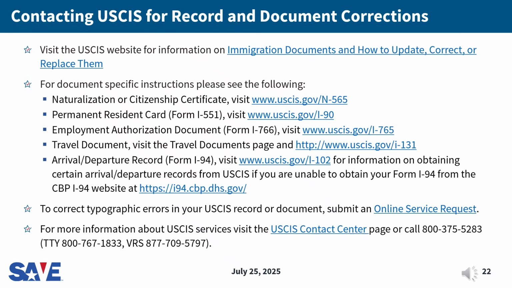This slide provides information on how to contact USCIS if you need to correct a record or correct, renew, or replace a document that was issued by USCIS. The resources listed here include general resources and contact information, as well as links for specific immigration documents. You can locate these resources with the links provided on this slide, or by searching the USCIS website at www.uscis.gov.